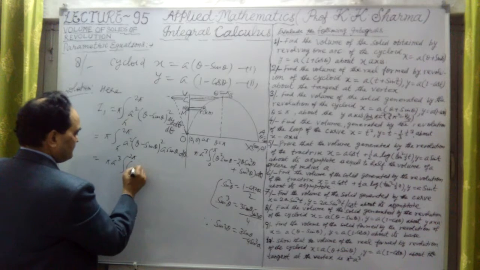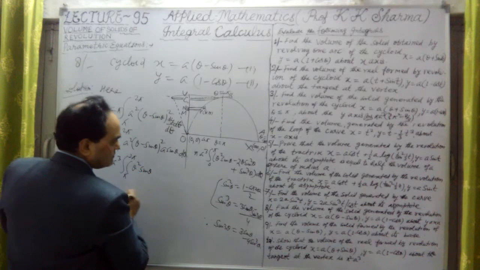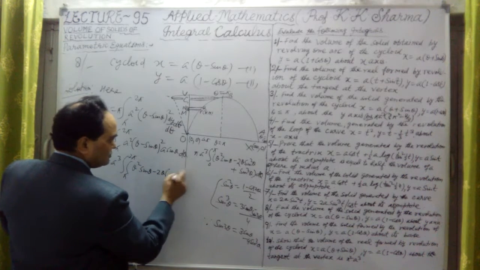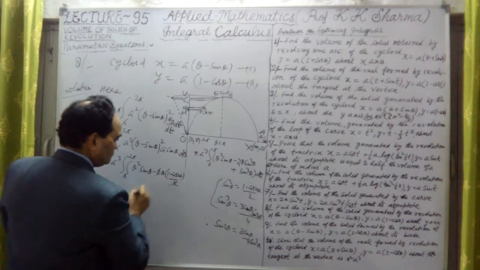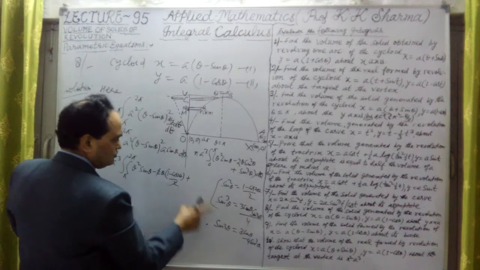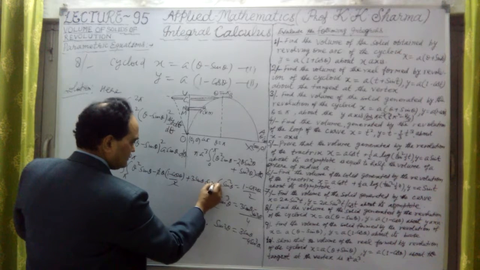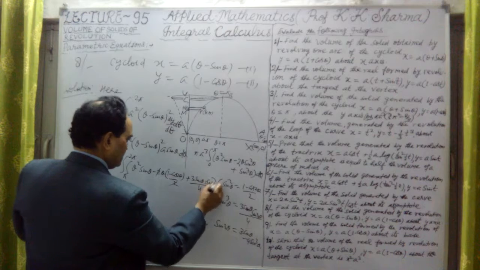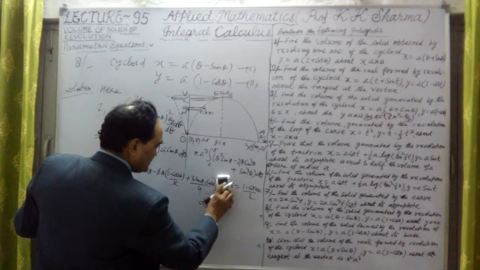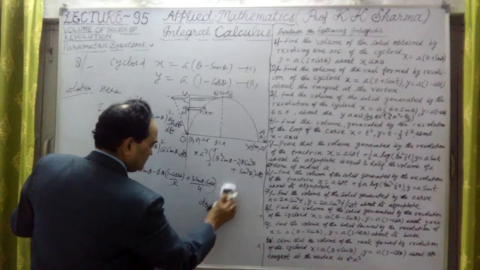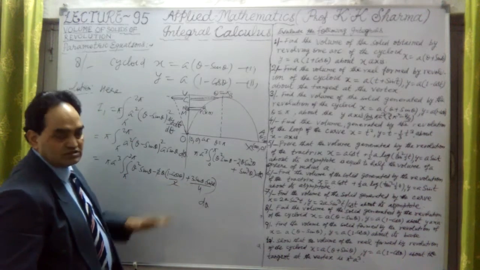Here the value is pi cubed, and this theta square sin theta, minus 2 theta into sin square theta is 1 minus cos 2 theta upon 2, 2 cancel out, plus sin cube theta is this value 3 sin theta minus sin 3 theta upon 4 and into d theta. Now these values are to be integrated. In that way we took it as I1, I2, I3.